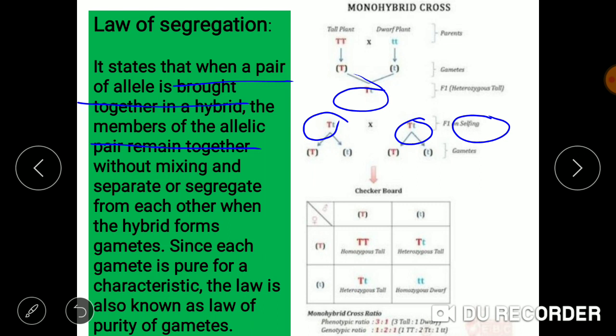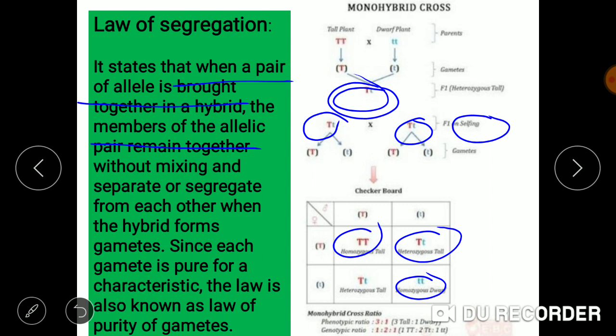Now see how. We have obtained capital T capital T, capital T small t, and small t small t. Small t was present in the first generation also but was not able to express itself. Small t, which represents the dwarf plant, was present in the F1 generation but was not able to express itself.